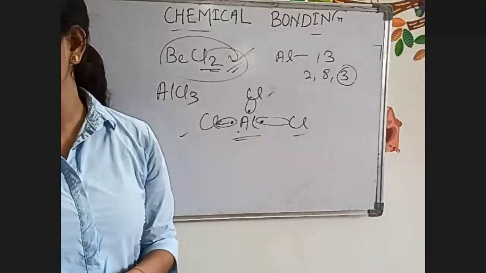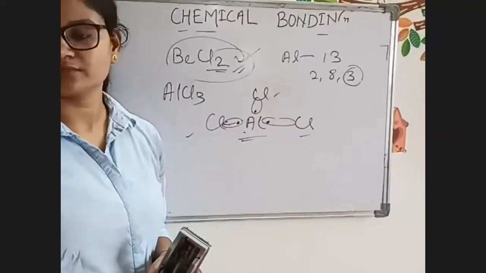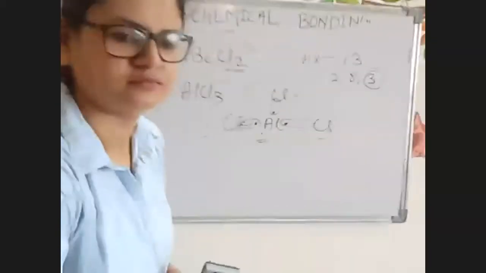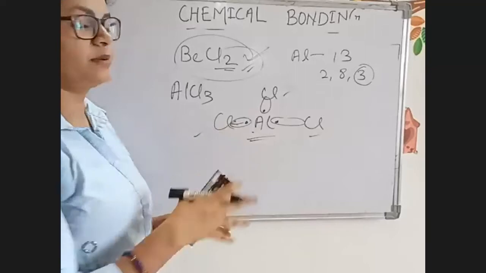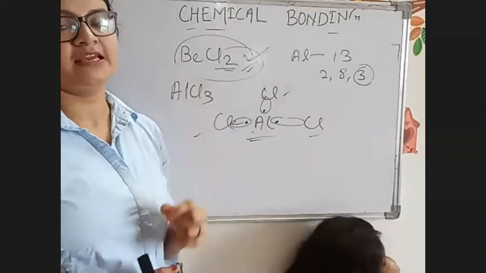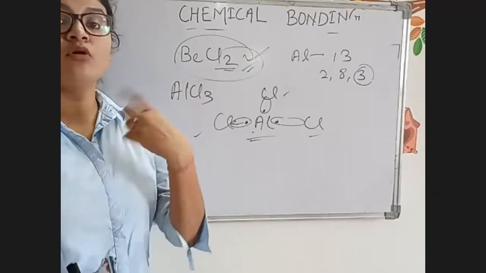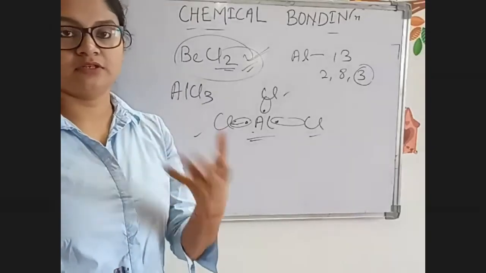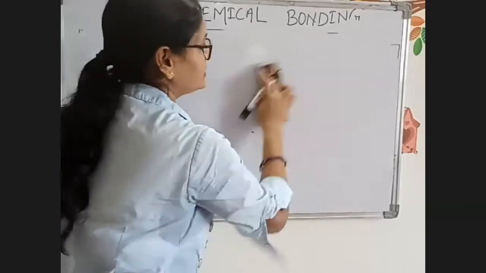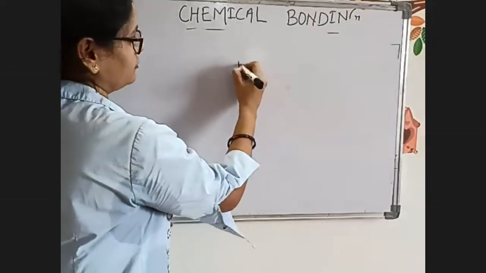We have some other exceptions also. These are the examples where the central atom has fewer than 8 electrons. But we have some other examples where the central atom has more than 8 electrons.